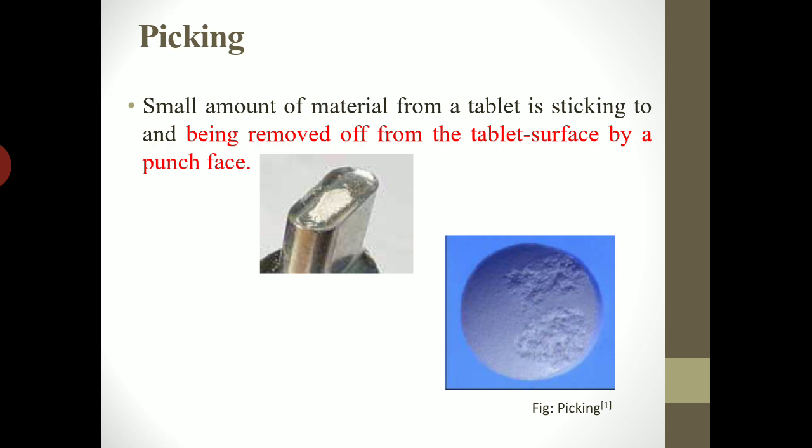Next defect in the tablet is picking. Here a small portion of the tablet may get removed because of sticking of the tablet to the punches. So picking occurs because of punches, as shown in the diagram.